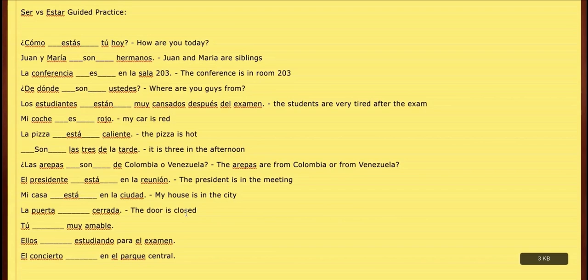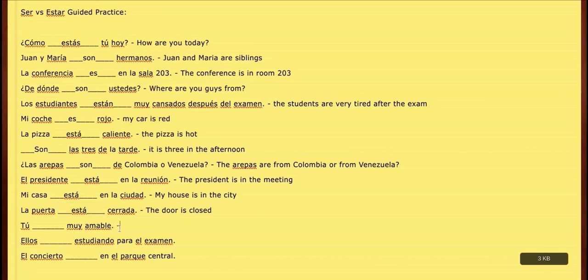It's permanently closed. But when we're talking about, just in general, doors being open or closed, we would have to say está, because we're talking about the condition it's in. La puerta está cerrada. So typically when we talk about anything being opened or closed, pretty much always going to be estar.